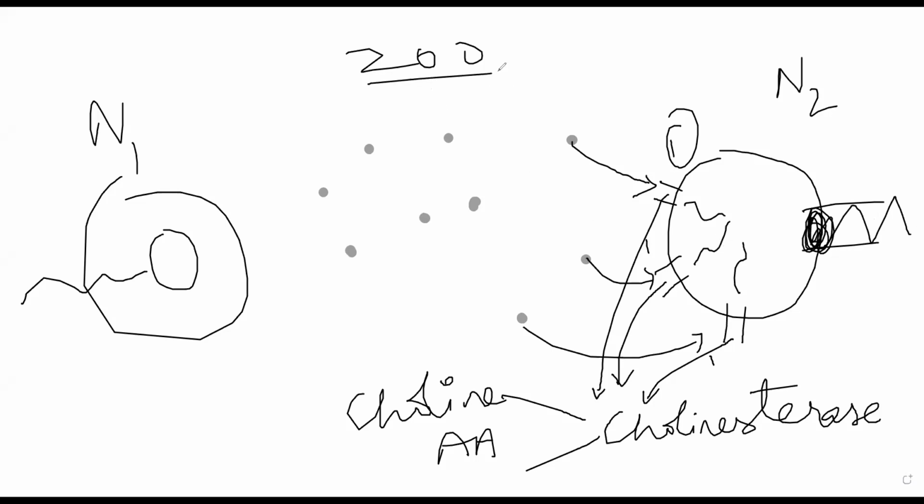These 200 molecules give a single response on several receptors. Let us suppose there are 20 receptors, and each is stimulated 10 times. So 20 receptors into 10 stimuli give you 200 threshold potentials, which cause one action potential to be produced. Now, let us suppose there is a person with less acetylcholine in their synapse. Instead of 200, they have only 100 molecules.